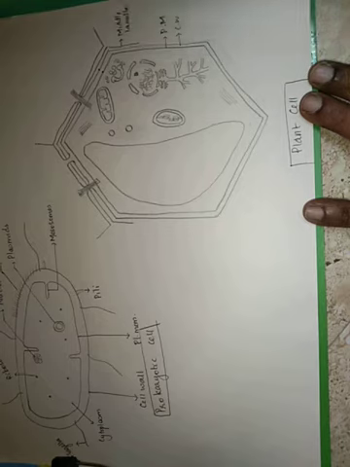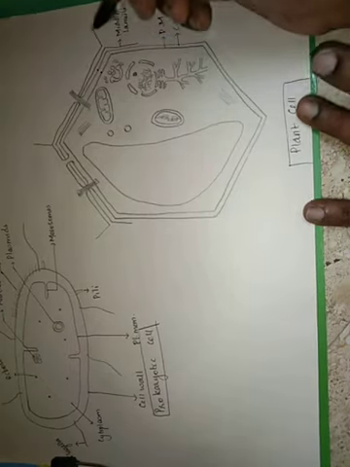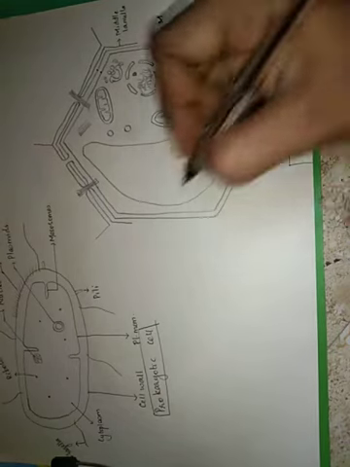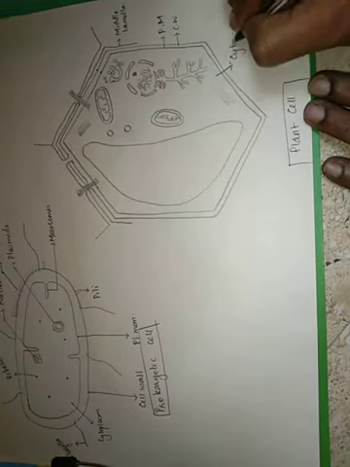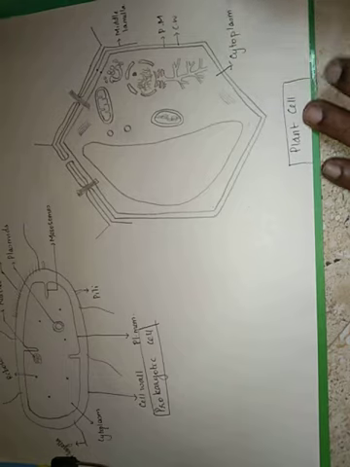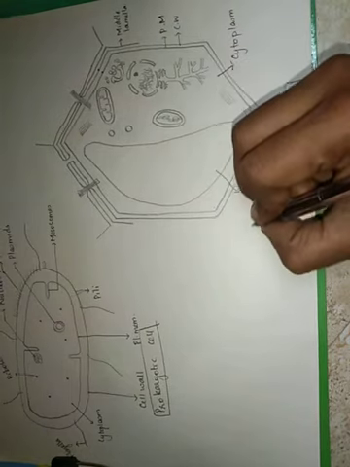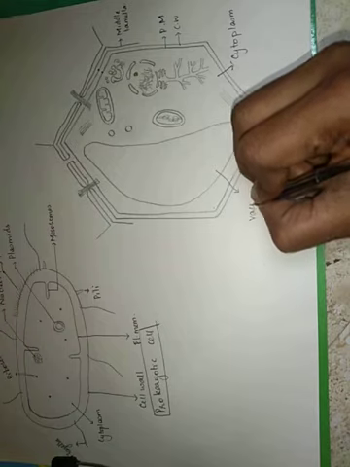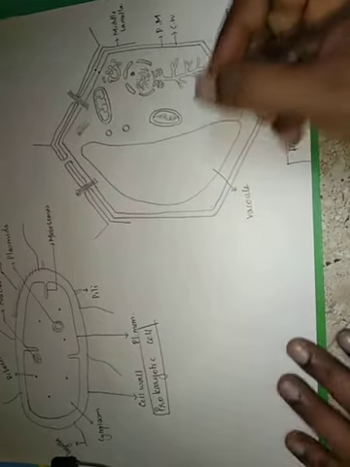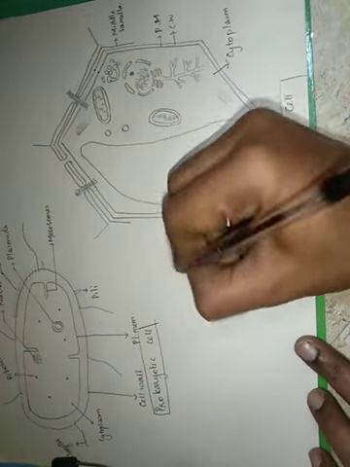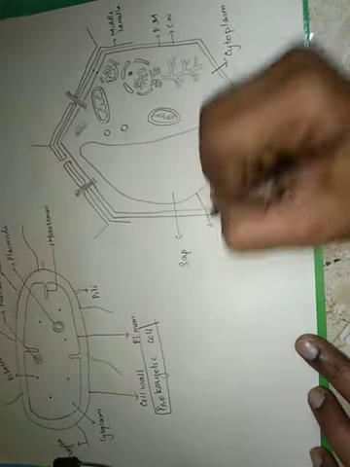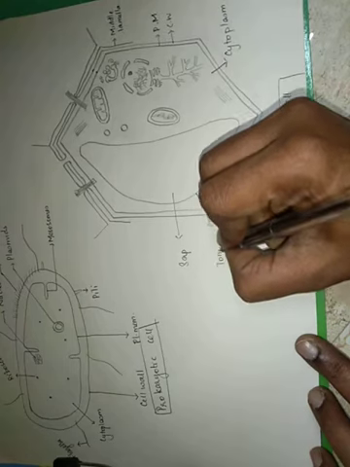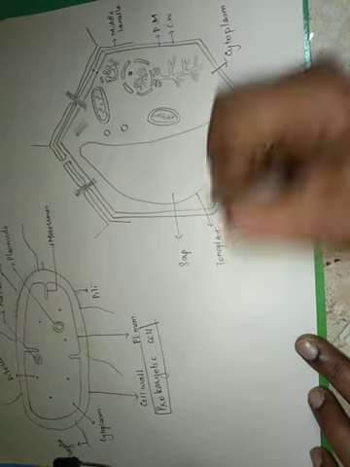I have explained it to you in the cell cycle and cell division unit. And coming to the inner part, this is the cytoplasmic part. So this is the cytoplasm of a plant cell. This is the single large vacuole, and substances inside the vacuole will be called sap, and the membrane of the vacuole is called tonoplast.